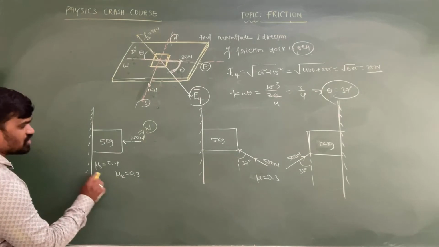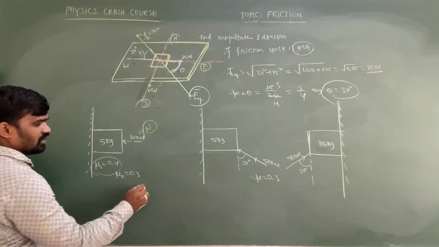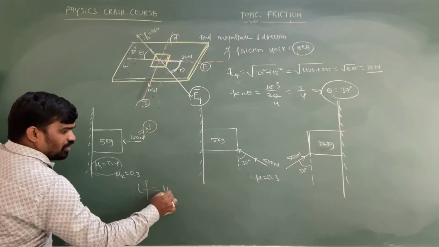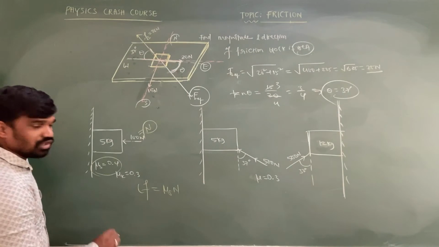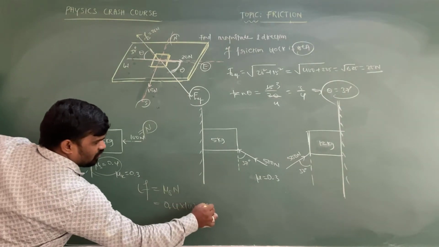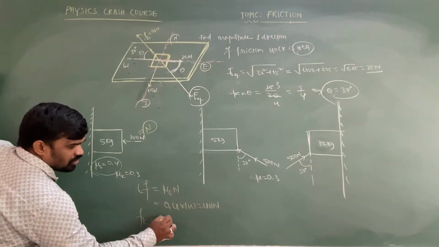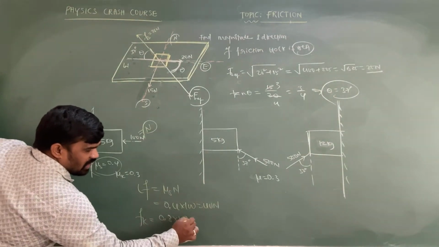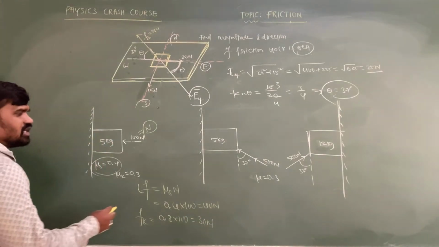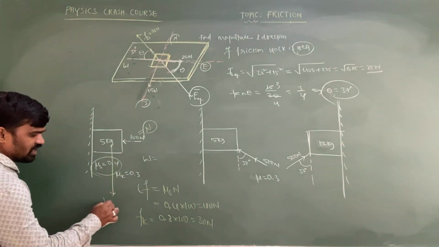So what is the coefficient of friction? Let me consider that. Now, limiting friction is equal to mu s into the normal force, which is 0.4 into 100, equal to 40 Newton. Next, kinetic friction is equal to how much? 0.3 into 100, which is 30 Newton. Now another important point, dear intelligence: in this case, what is the weight of the object? The weight of the object is acting in the downward direction.